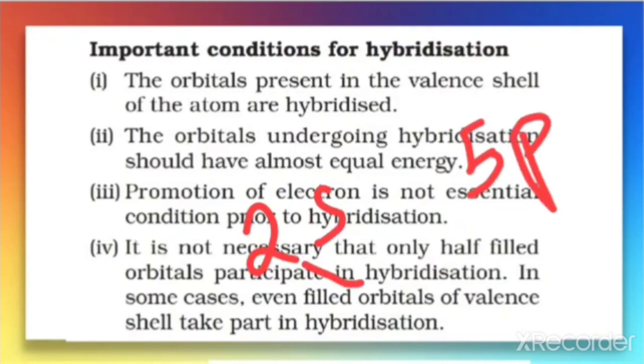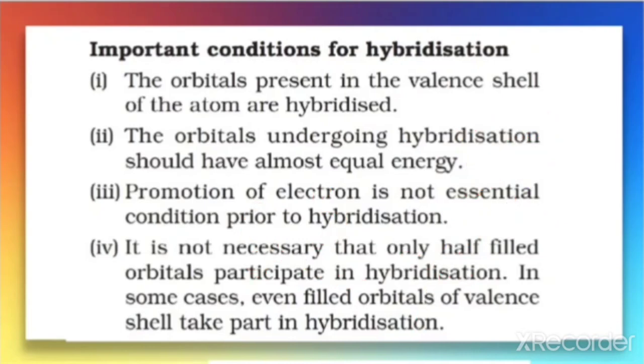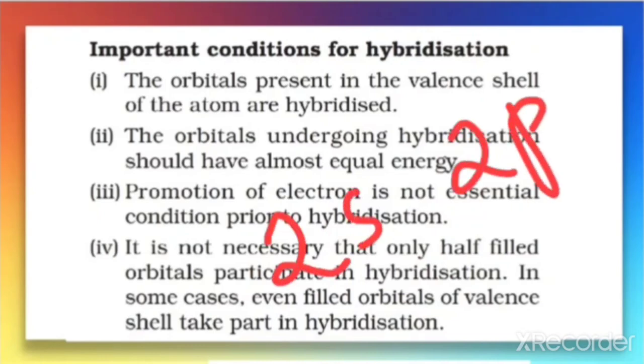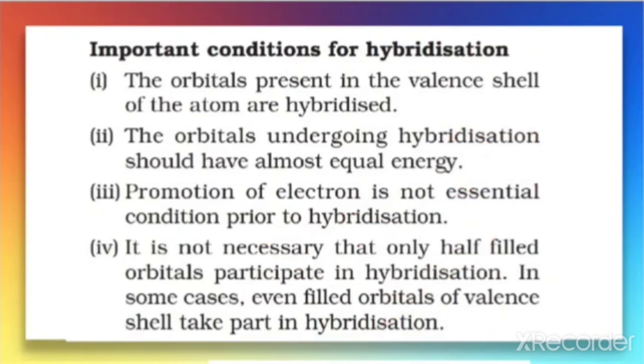So 2s and 5p do not undergo intermixing. But 2s and 2p can undergo intermixing because they have nearly equivalent energy. Then only the intermixing will take place.